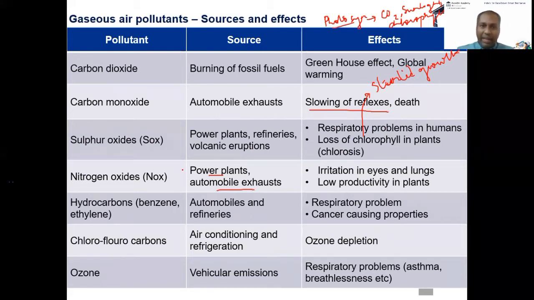Now that we know that it is high temperature, in power plants, do we have high temperature? We do, because inside the boiler it's a furnace, something like 900 degrees or even more. Automobile exhaust, do we have high temperature inside an automobile? We do. Do you agree? Engine means there is a fire. It's actually amazing. What is happening inside the engine is actually an explosion, but a controlled one. Okay, so the automobile produces enormous heat.